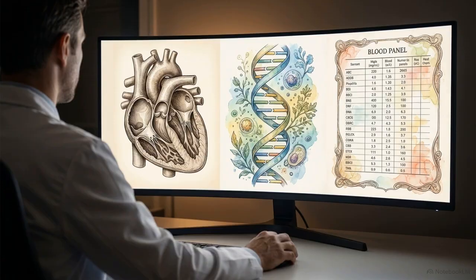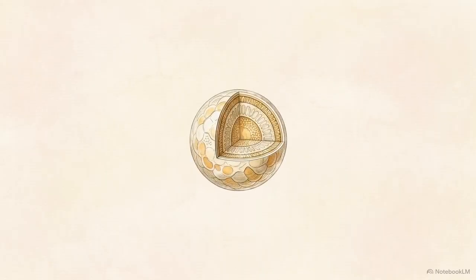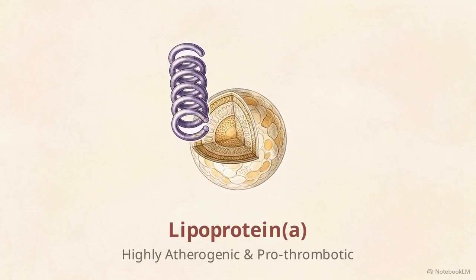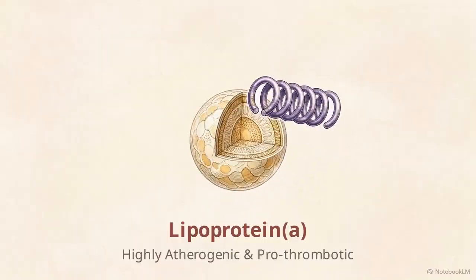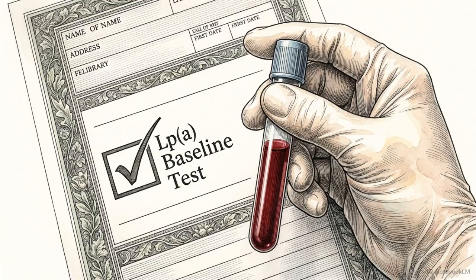Synthesizing these biological and anatomical signals into a single workflow allows a clinician to intercept the disease before it reaches a critical state. Layer 2 involves mapping genetic predisposition, specifically by measuring lipoprotein A. Lipoprotein A is an LDL-like particle with a unique protein tail, Apolipoprotein A, which makes it both highly atherogenic and prothrombotic. 20% of the global population harbors elevated levels of this particle, significantly increasing their risk for heart attack and stroke.